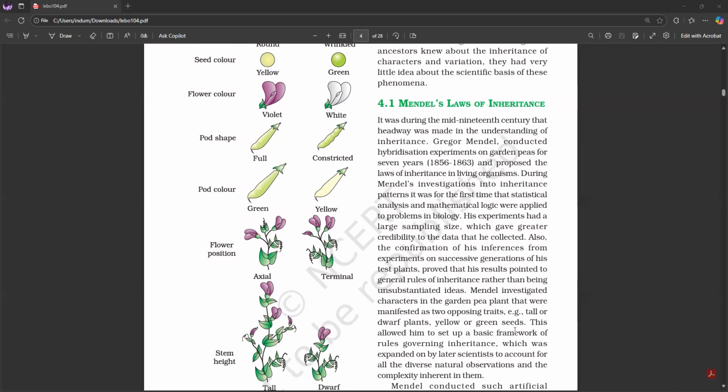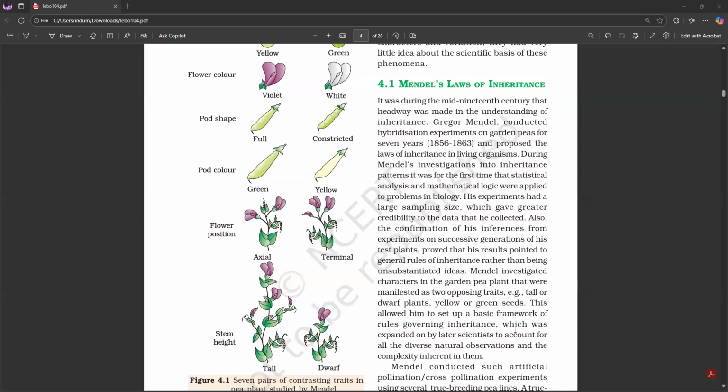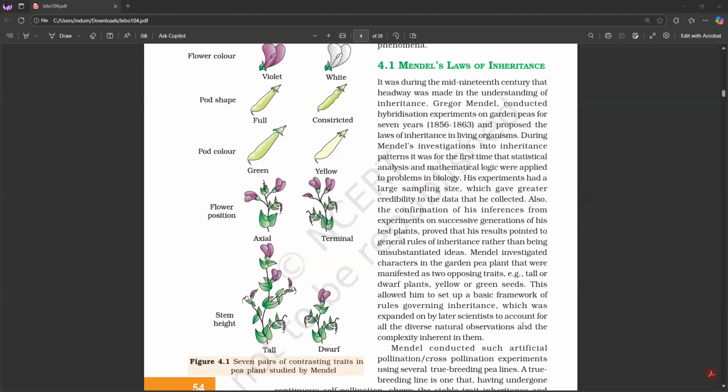4.1 Mendel's Laws of Inheritance. It was during the mid 19th century that headway was made in the understanding of inheritance. Gregor Mendel conducted hybridization experiments on garden peas for 7 years and proposed the laws of inheritance in living organisms. During Mendel's investigations into inheritance patterns, it was for the first time that statistical analysis and mathematical logic were applied to problems in biology.